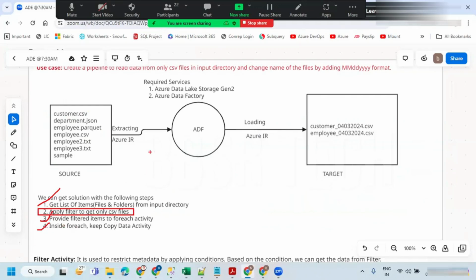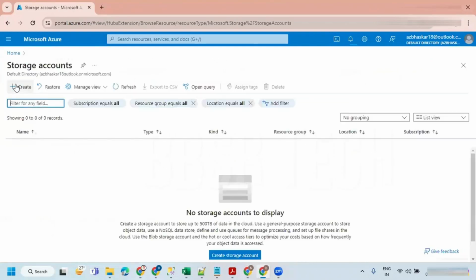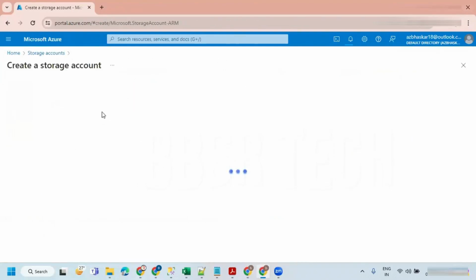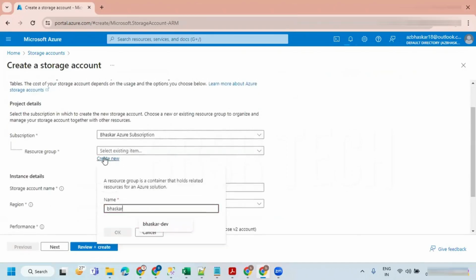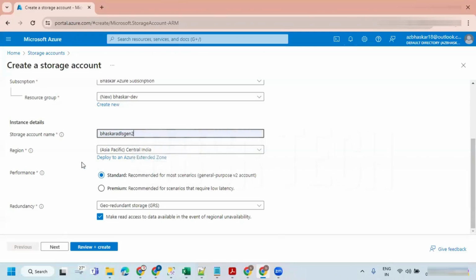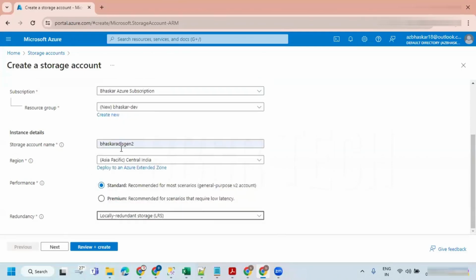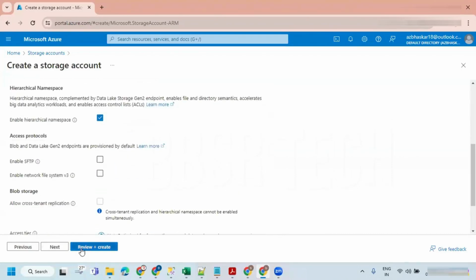So first of all, let's go and set up the services. The required services are Azure Data Lake Storage Gen 2 and Azure Data Factory. These two services are required. Let me go and set up the services. Let me create the storage account first. I don't have anything, I just removed everything from the subscription. Let's create a resource group, Bhaskar-dev. Storage account name is Bhaskar ADLS Gen 2, LRS. Let's go to next. Make this enable hierarchical namespace, review plus create.